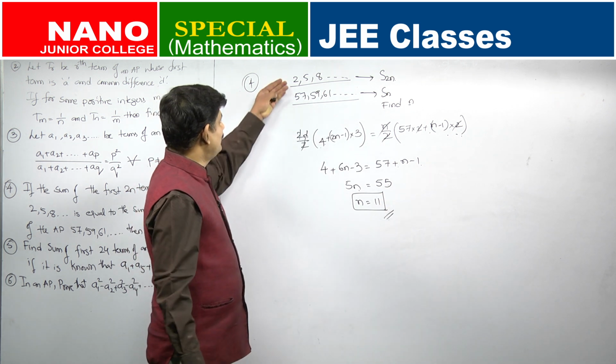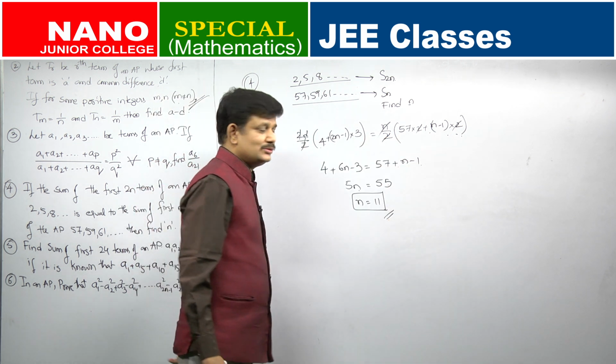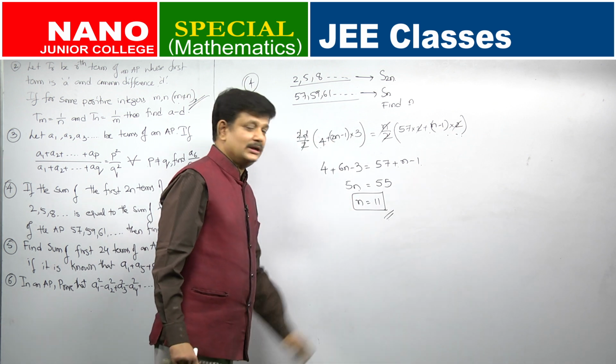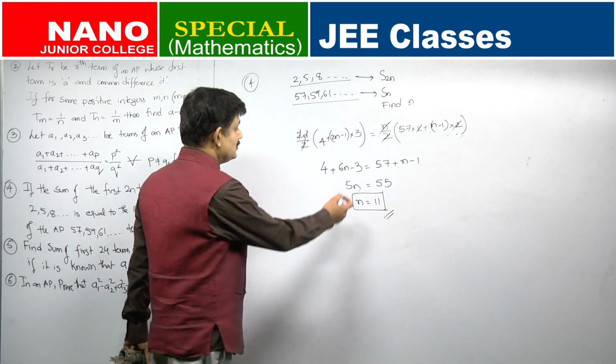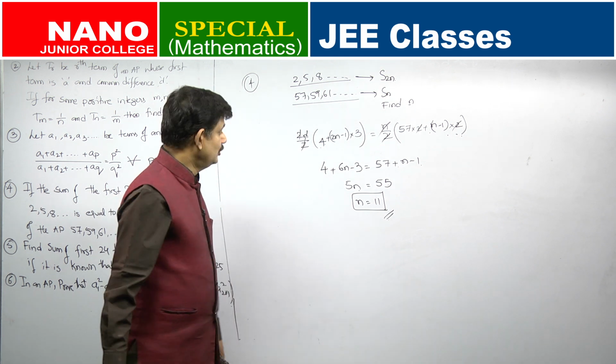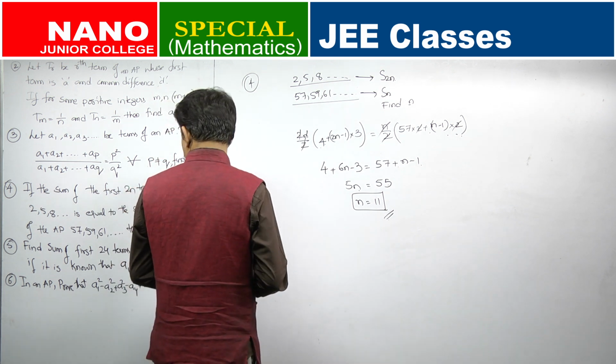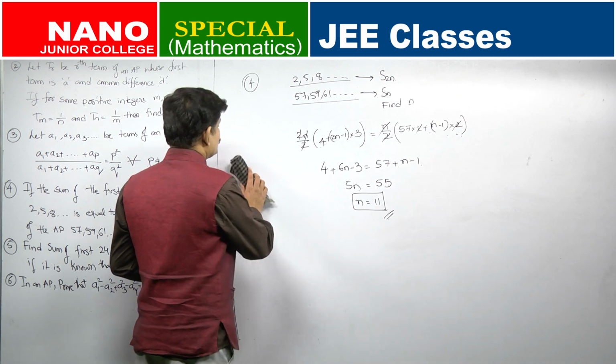Whatever information is given, just substitute it correctly and you will get the answer. You are getting a linear equation, 5n is equal to 55, so n will be equal to 11, very simple question. Let us look at the next question.